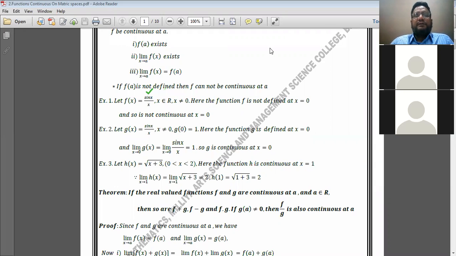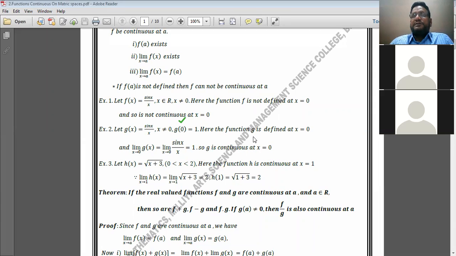Let us see example number 2. How is the function defined here? Let g of x be equal to sin x upon x, where x is not equal to 0, and g of 0 is 1. This means the value of the function at 0 is defined and it is 1.